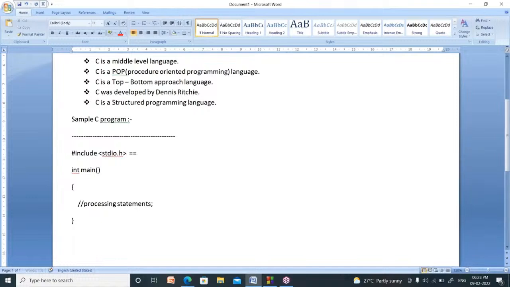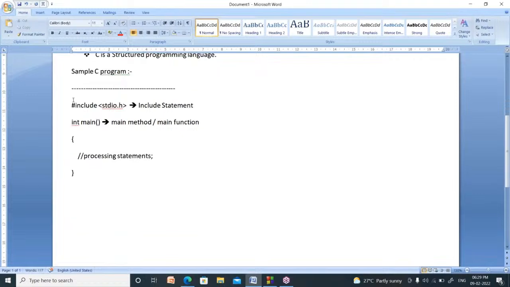This line is called an include statement. Int main is called the main method, or we can call it the main function. Method and function both are the same in C.